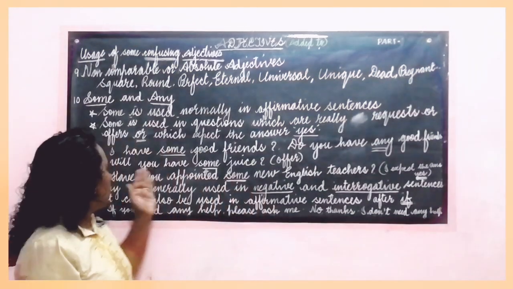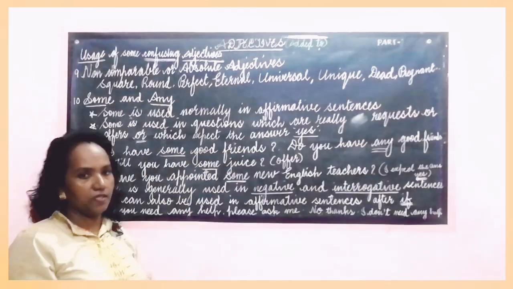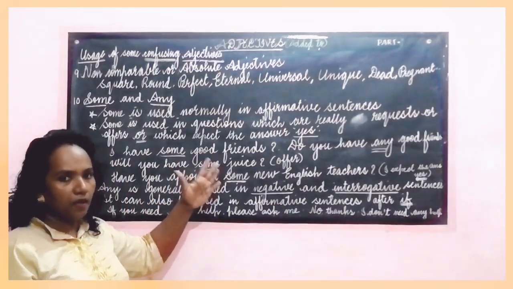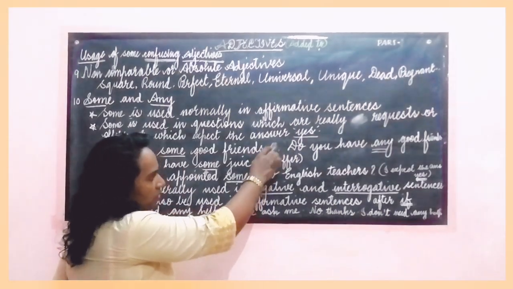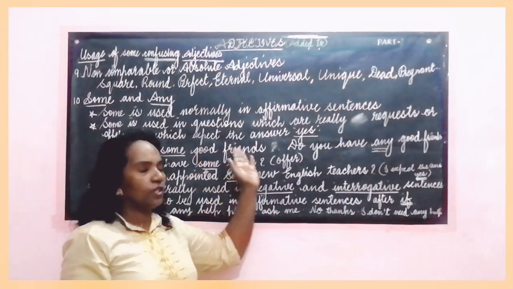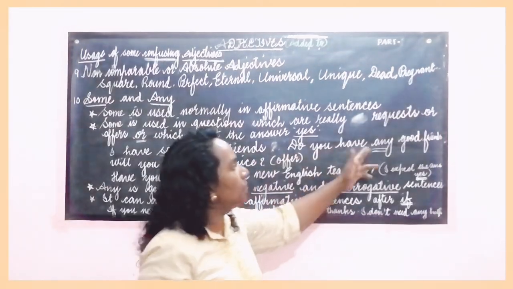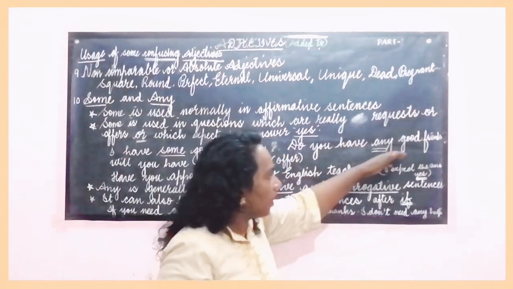Now, I have some good friends. It is a simple statement, not a question. Here, some good friends makes it a positive statement. Do you have any good friends? Here it is a question. The person asking is enquiring whether that person has any good friends.